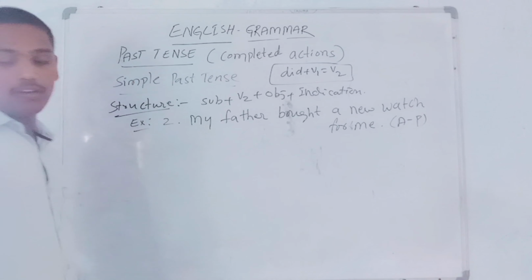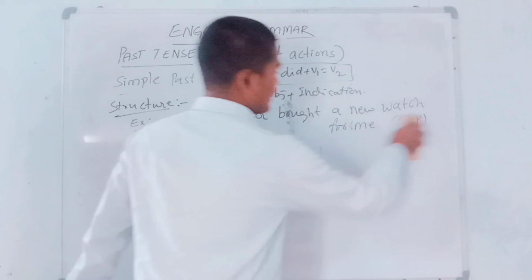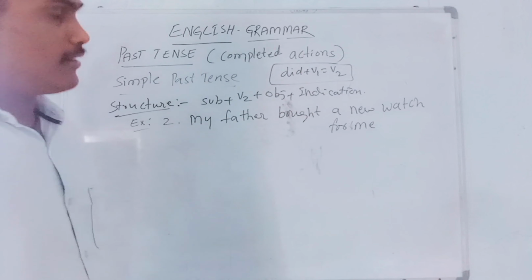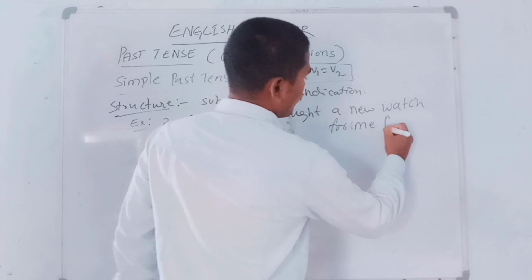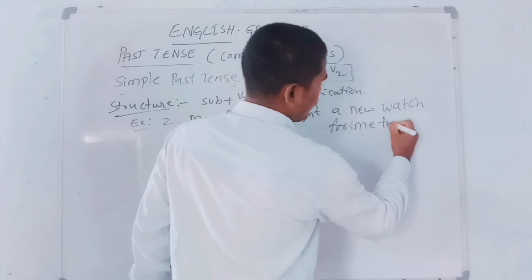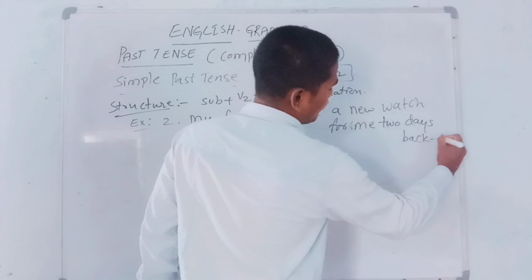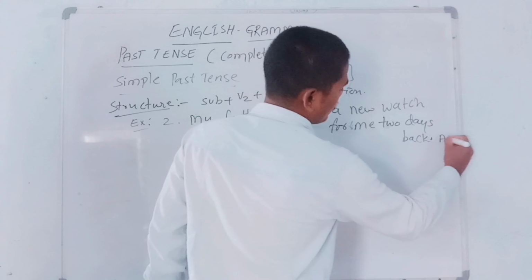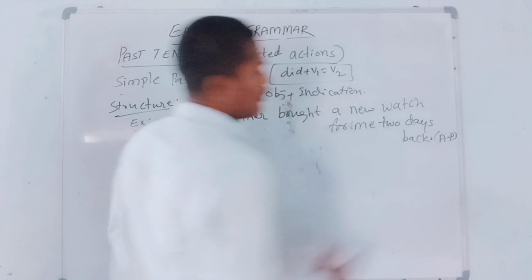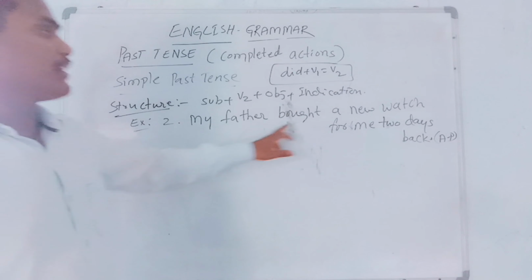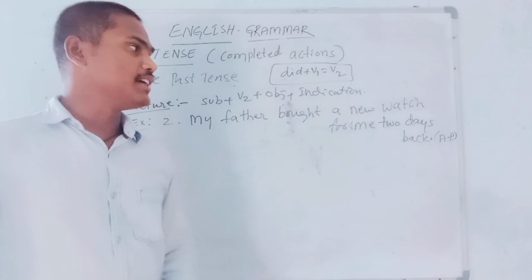If you want to indicate time, you can write: for me 2 days back. It is an assertive sentence, positive statement. My father bought a new watch for me 2 days back.